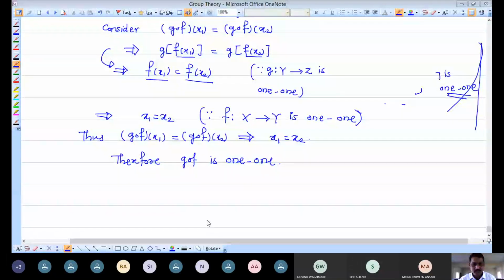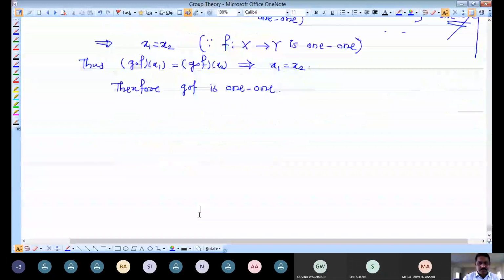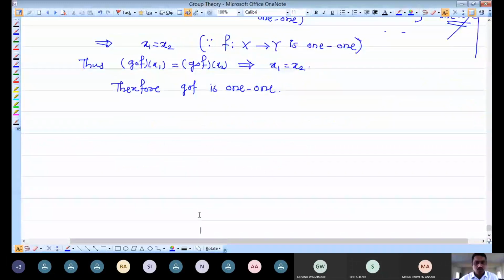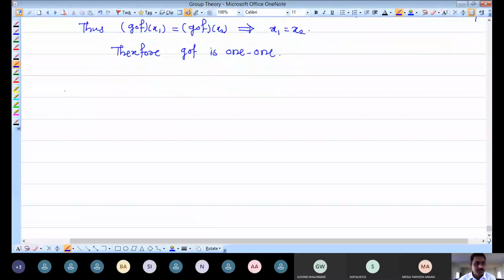So the second part I am going to continue. In the second part, we have to prove the mapping is onto. What we want to prove in the second part is that our mapping G composition F is onto.